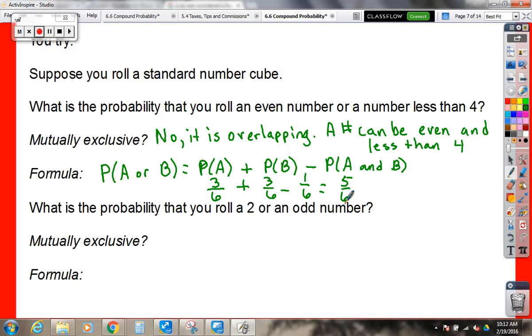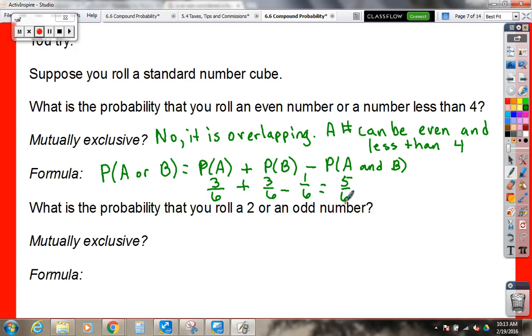Okay, let's look at the next one. What's the probability that you roll a 2 or an odd number? Is this one disjoint or overlapping? Disjoint. Why? I don't know, I'm trying to remember. Is it overlapping actually, because you can roll a 2 and you can get a 5?